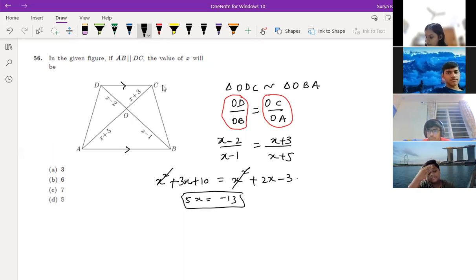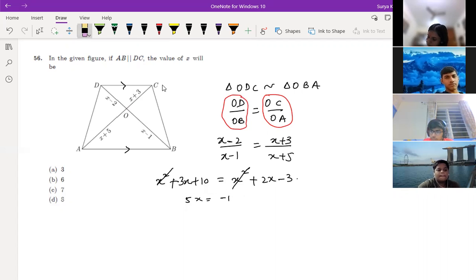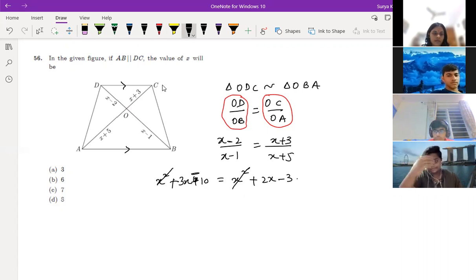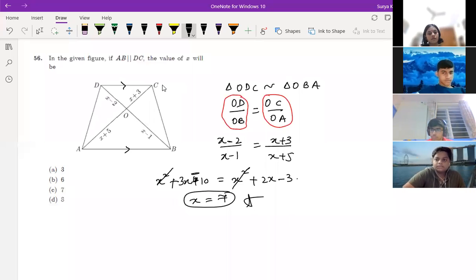See, now it's clear, right? The 3x, x is equal to what you're getting? Now you'll get here, if you see now. So x plus 5x minus 2x. And x is coming as 7, and this is minus 10 will come. Yeah, x equal to 7 will come, right? x is equal to 7. Yes, now it's coming correct.